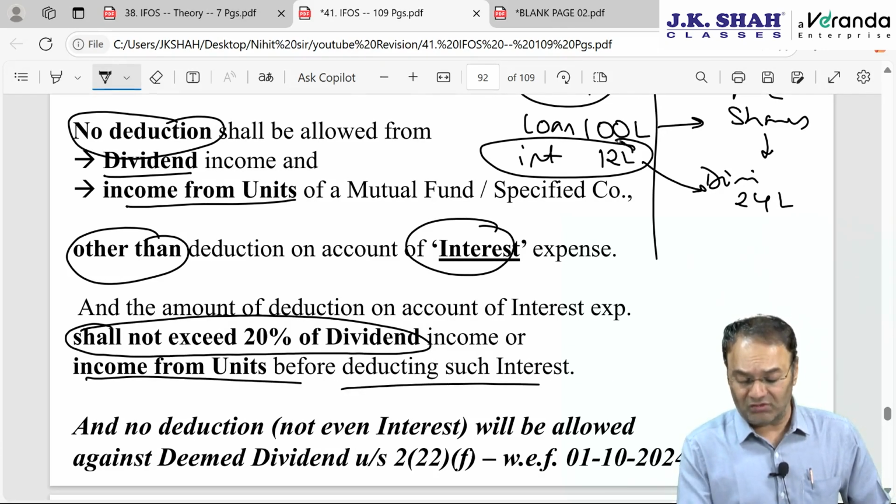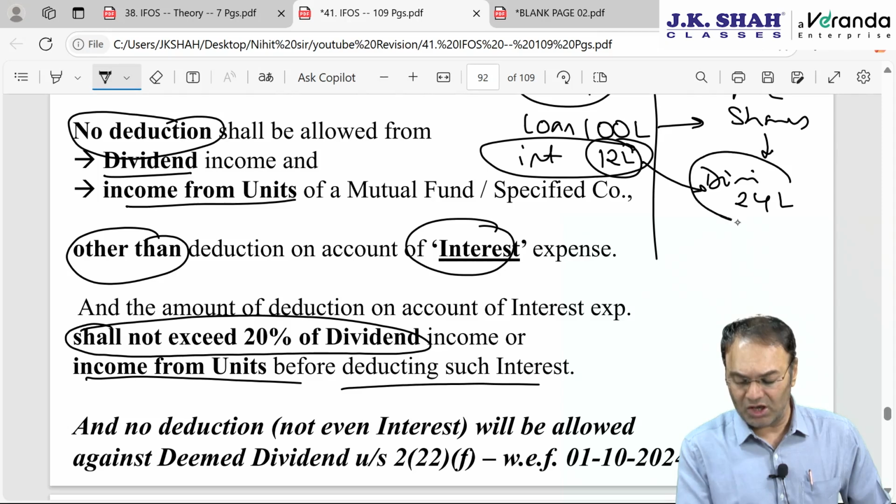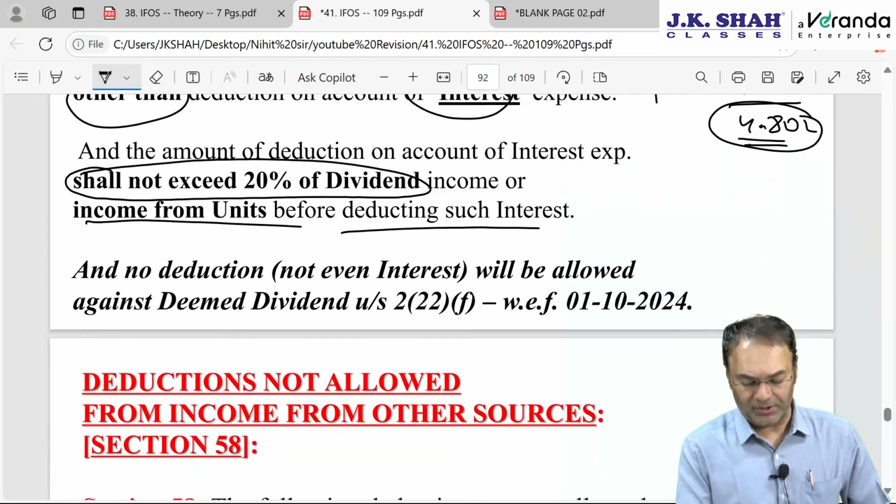It's not saying 20% of interest. Interest amount into 20% is not to be done. What is to be done is income amount into 20%, which will be 4,80,000. I will get deduction to the tune of 12 lakhs the actual interest or 4,80,000, whichever is lower.